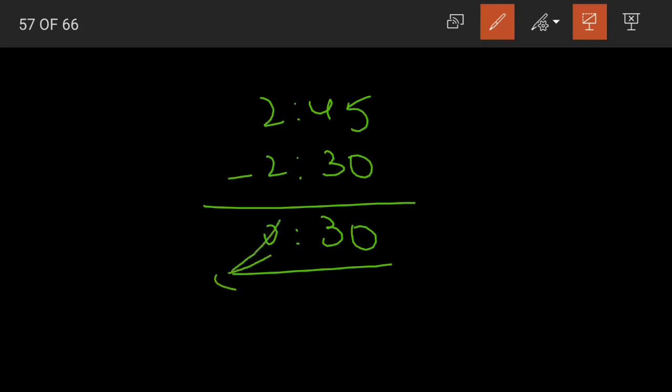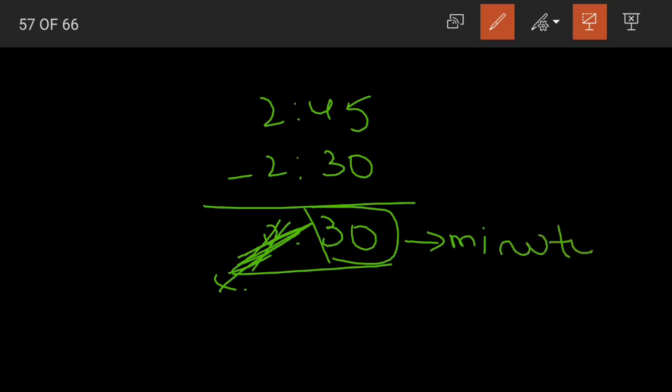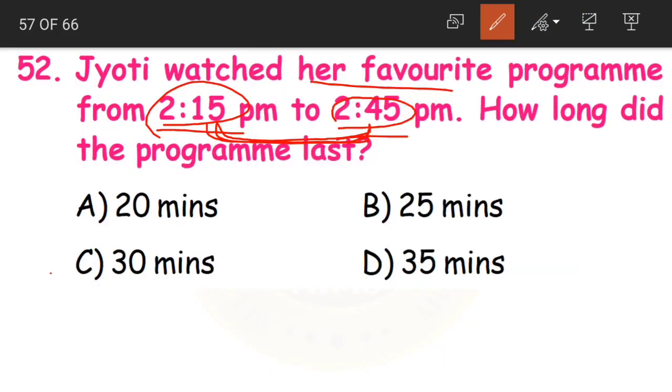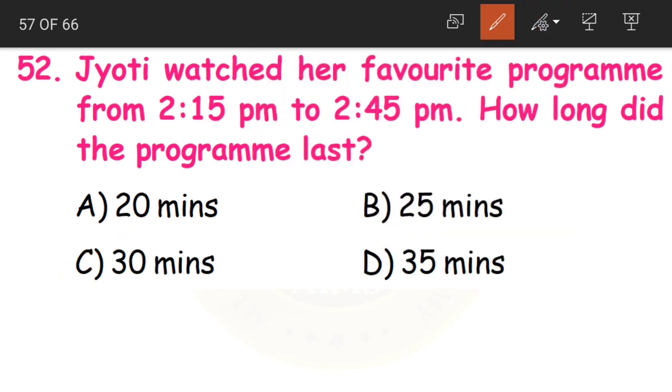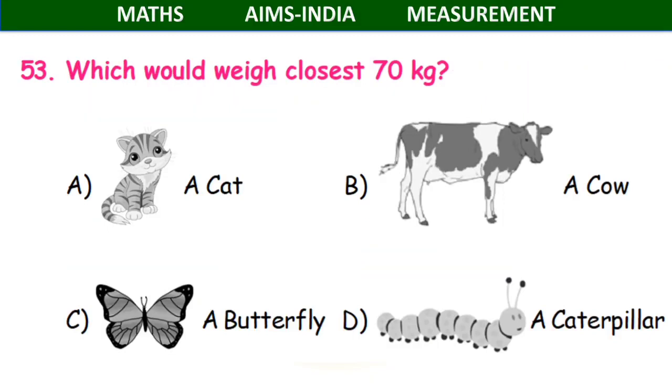So 0 is hours. As we have 0 in the hours, we can just skip reading it. We only have minutes. How many minutes do we have? 30 minutes. So the program lasted for 30 minutes is our answer. Where is it? It is option C, 30 minutes. I hope this is clear, children. Question number 52 done.